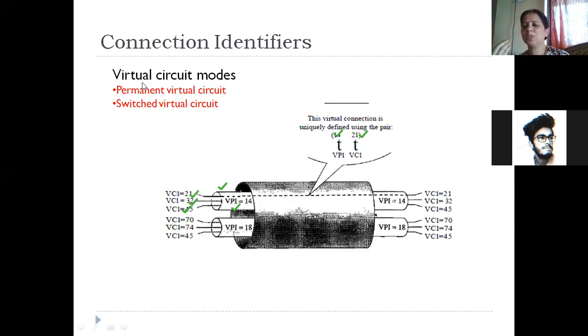But there could be some users who have very little data throughout the day. They have, say, 10 minutes or 15 minutes in which they're going to transmit the data. Only at the time of transmitting the data, they set up a connection, which is called a switched virtual circuit. So understand the difference between permanent and switched. Permanent means throughout 24/7, a connection is set up all the time. Switched means only when required the connection is set up, and after that data transmission is going to happen.